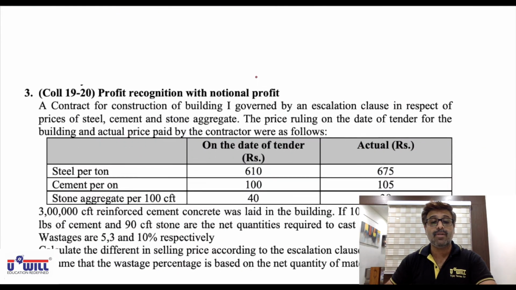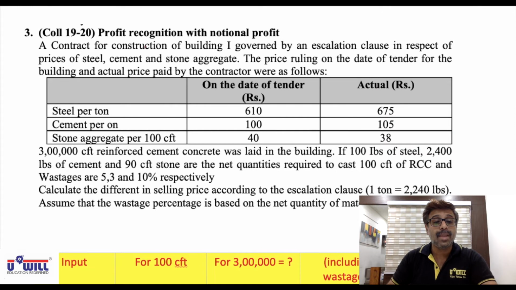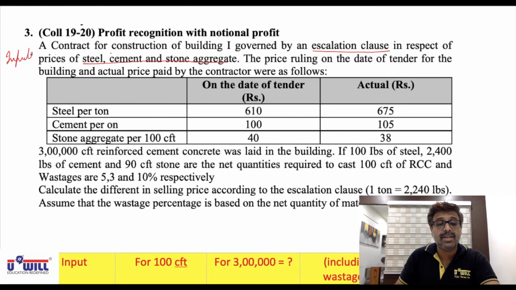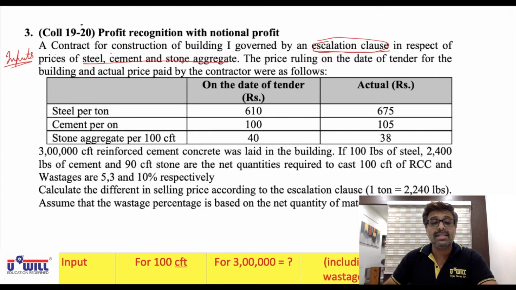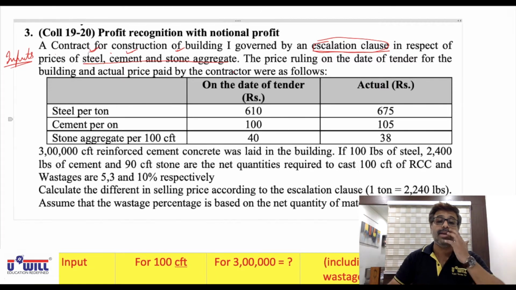Look at question number 3 of your study material. Everyone understand this? Profit recognition with notional profit. A contract for construction of building is governed by an escalation clause in respect of the prices of, see, these are the inputs, steel, cement and stone. These are the materials or inputs which are used in constructing the contract. So there is an escalation clause, means there is a clause that if the price of steel, cement and stone goes up in future, then the contract price will also be increased.